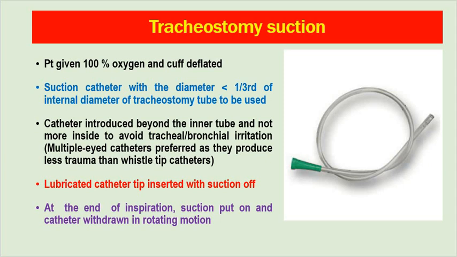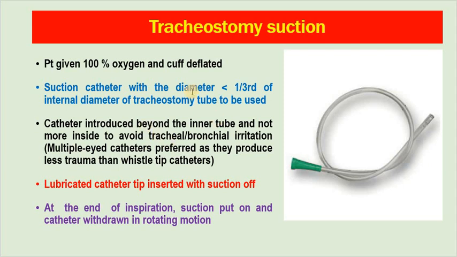How to take care of tracheostomy? There is a separate topic called routine tracheostomy care. I shall be describing a few steps only. During tracheostomy suction, the patient is given 100% oxygen and the cuff is deflated. A suction catheter with a diameter of less than 1/3 of the internal diameter of the tracheostomy tube is to be used. Otherwise, there will be respiratory difficulty. There will be partial tube occlusion itself.